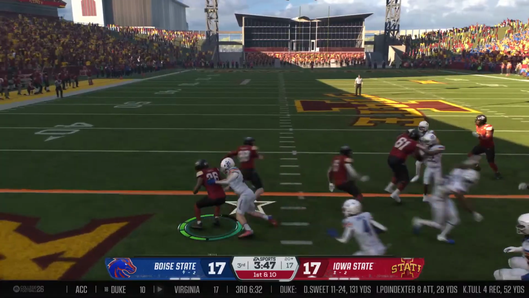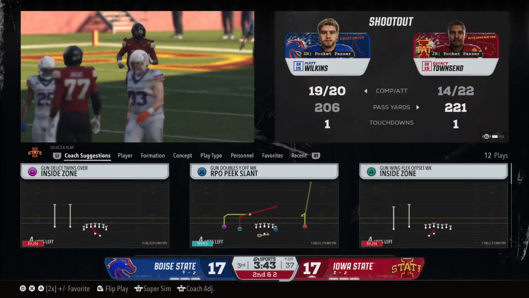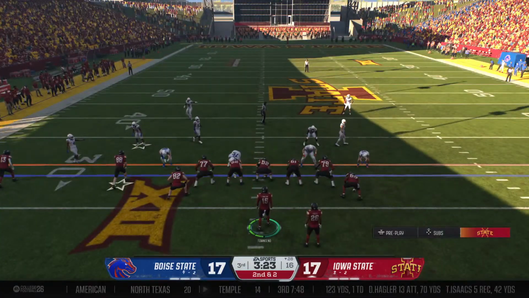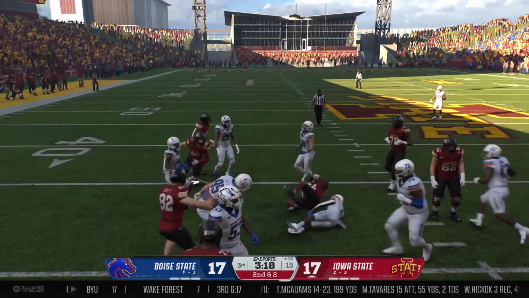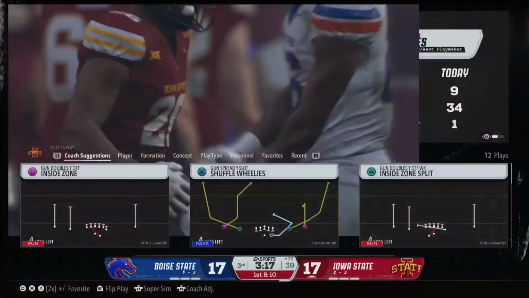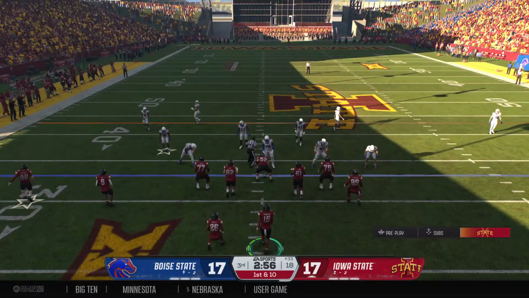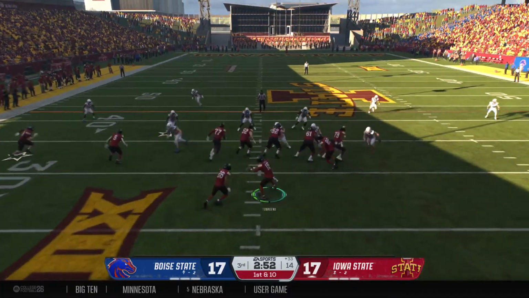Oh, he's got some space. Just never gives you a clean shot at him as he gets out to the 28. The Cyclones can really attack on this 2nd and short. Out of the gun, the inside handoff to the running back. He moves the chains, and they'll mark the ball at the 33. And this set of downs gets started from the 33, 1st and 10.